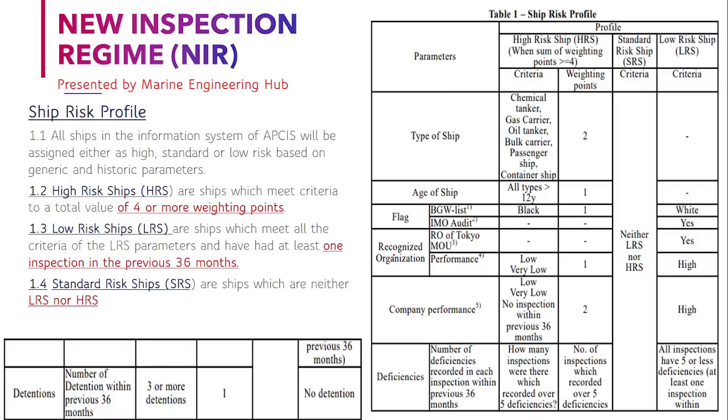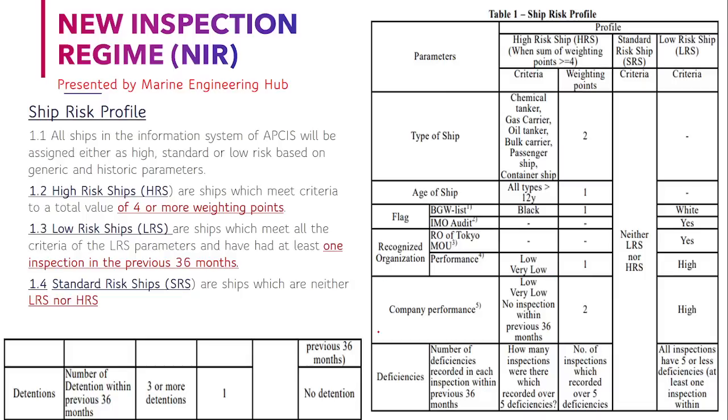Now, depending upon the recognized organization, if your RO is recognized by the Tokyo MOU, which means the Tokyo MOU considers it the RO of the flag which you are flying, in that case you will not get any point. And if your RO performance is very bad, in that case you will get 1 more point.